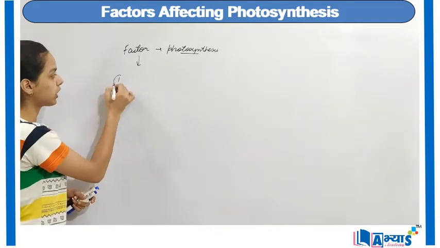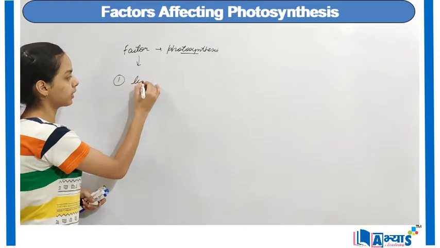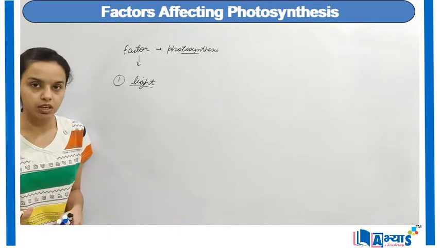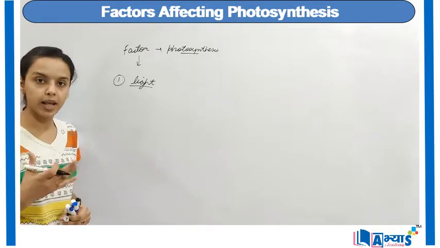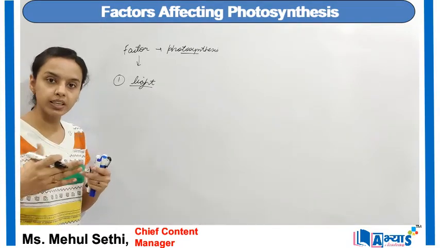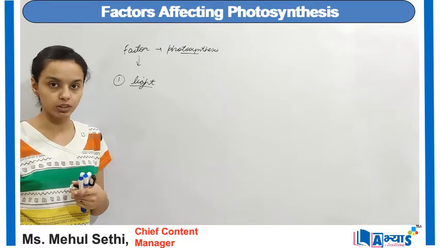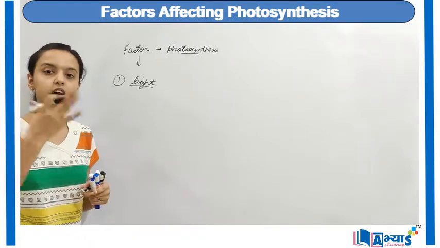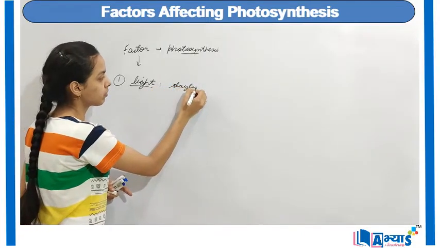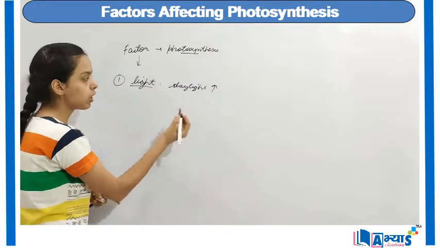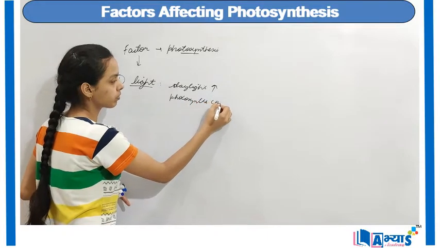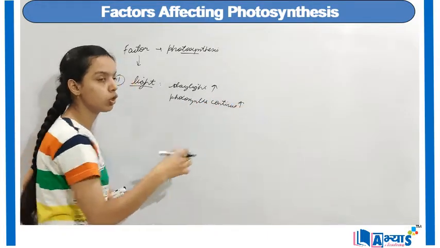So the first factor which can affect this process is the light. Because photosynthesis always occurs in daytime, it never occurs in the night. Because whenever there is daytime, there is presence of solar energy, and that energy is trapped by the chlorophyll. So longer is the daytime or longer is the sunlight that is achieved, longer will be the photosynthesis process that will continue in the plants. So we can say that longer is the daylight, longer is the process of photosynthesis that will continue for a longer period of time.